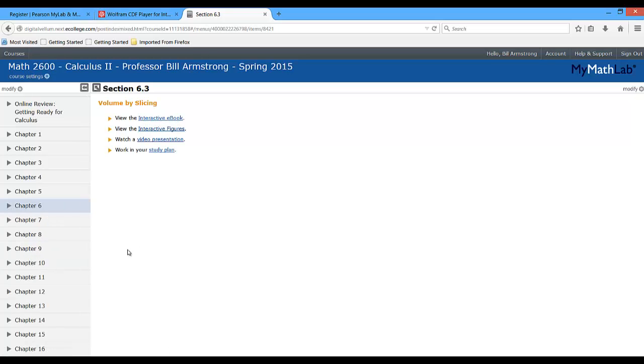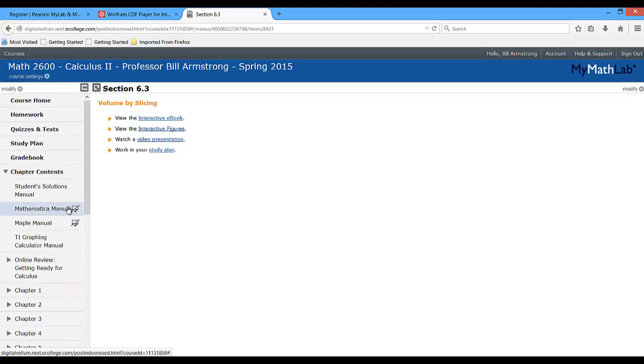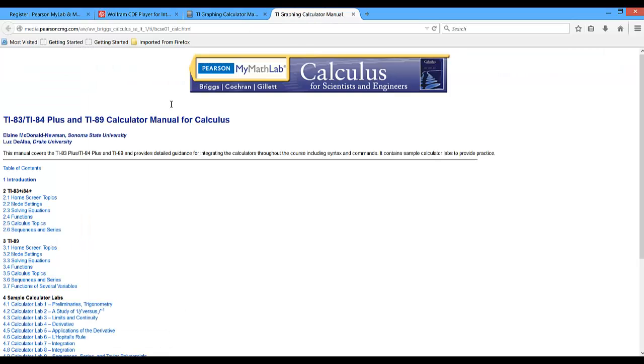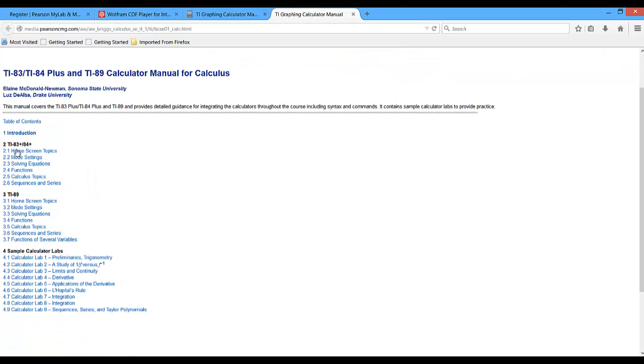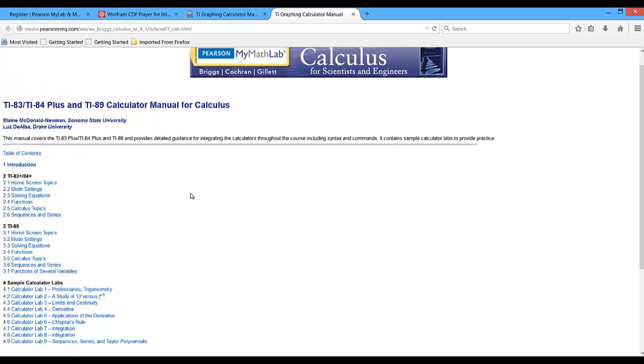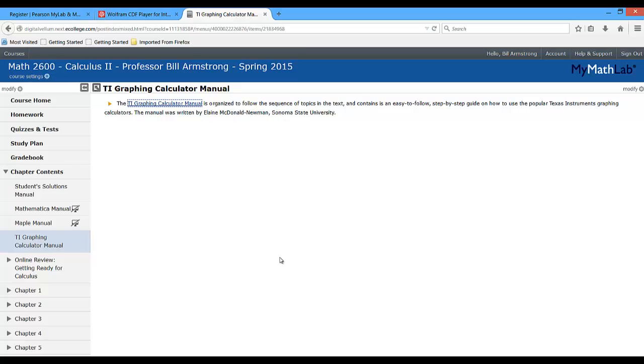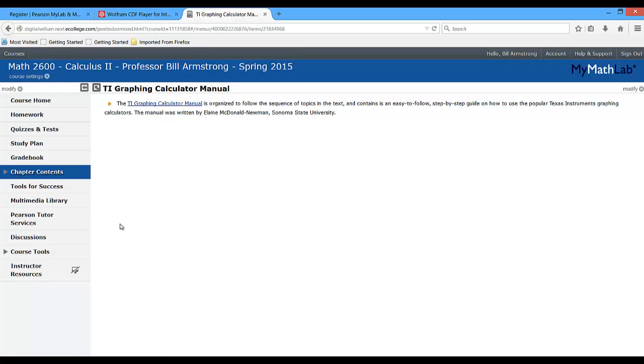So that shows you around your interactive ebook. And oh, here's something kind of cool. There's a graphing calculator manual. I completely forgot to look at that. So let's see, a TI graphing. Click on that. I have no idea what it's going to show me, but it looks like 83 plus or 84 plus. Must be giving some ideas on what to do. You can look at that on your own if you feel like you really need to. So I'm going to close out the chapter contents, and anything else, feel free to peruse on your own.